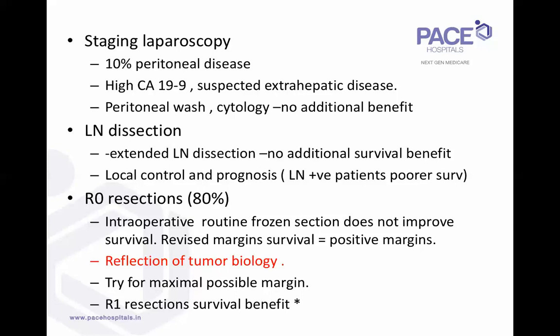So normally what we do is, beyond a point, there's not much scope for margin in hilar tumors. It's not like a lower CBD, where you can get up to at least 1 centimeter margin. We divide the bile duct as high as possible, beyond which we cannot go, and so we get the maximum possible margin. And literature has shown that patients with R1 resections, microscopic margin positive, also have a survival benefit compared to patients who don't undergo surgery.